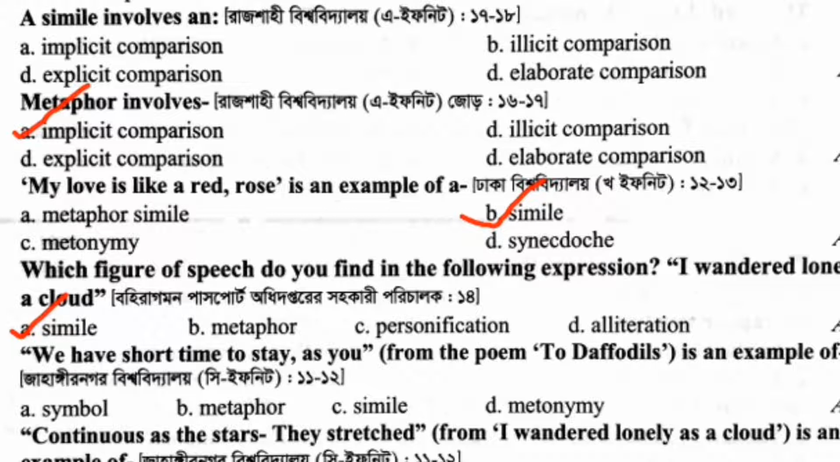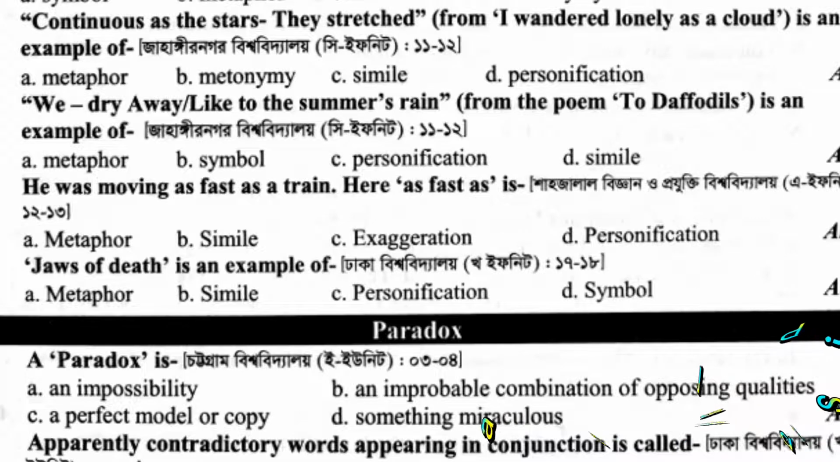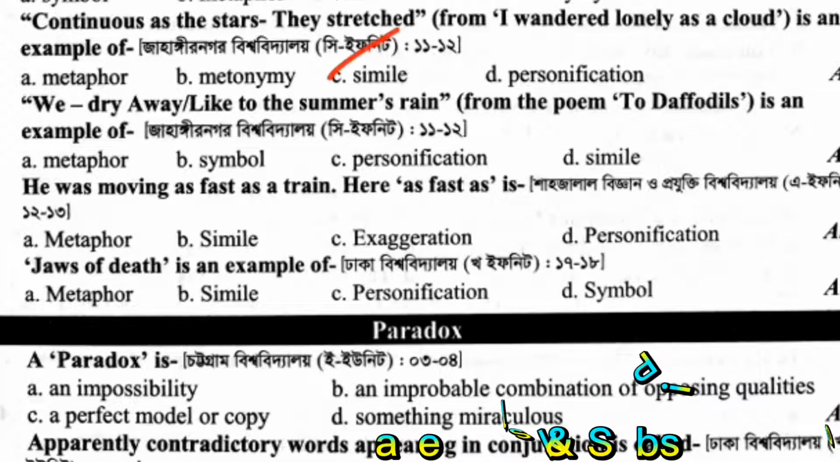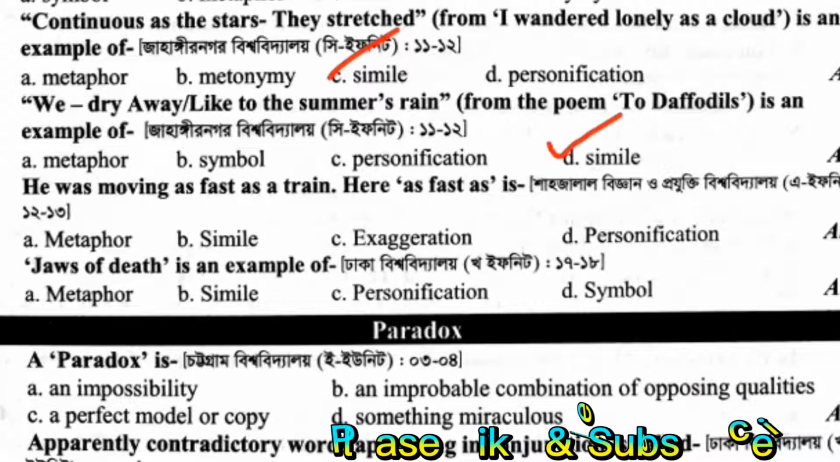Simile. We have short time to stay as you is an example of simile. Continuous as the stars, they stressed is an example of simile. We dash dry away like to the summer's rain is an example of simile. He was moving as fast as a train. Here as fast as is simile.